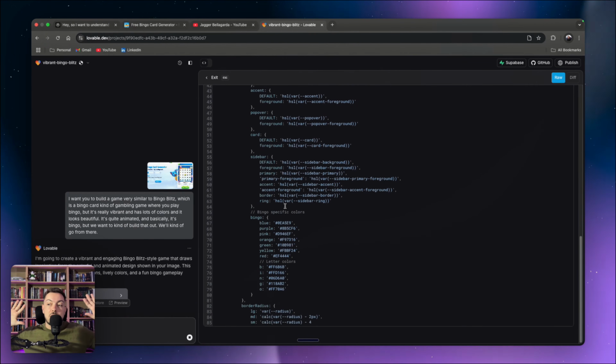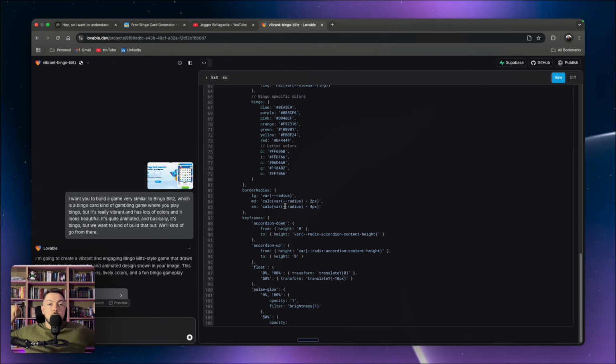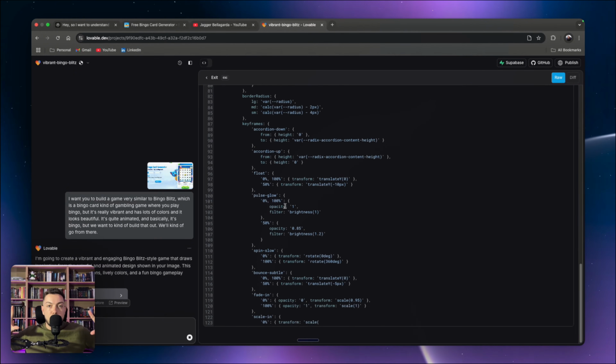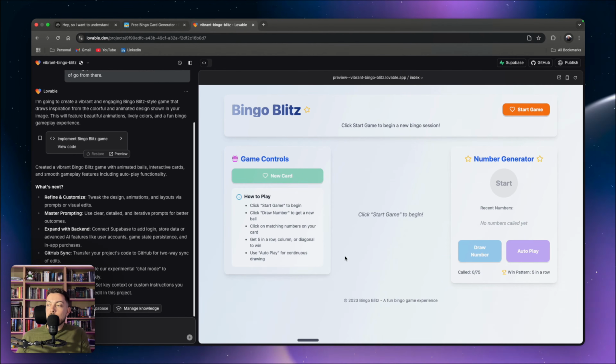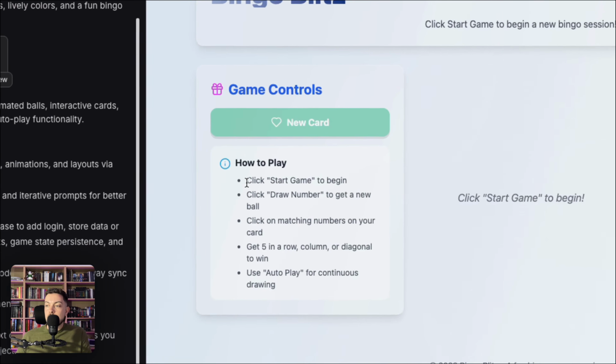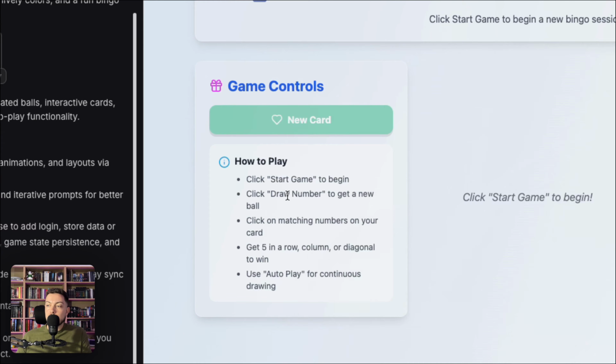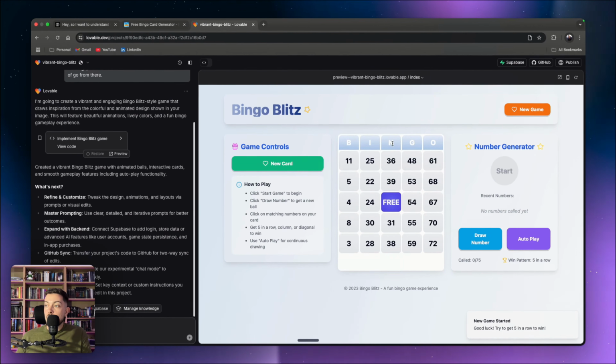I'm not doing anything, not touching anything. And I'm going to jump to the results so that we can see what our first preview of the game looks like. So this is our first iteration, our first little preview. And it says here, how to play. Click start game to begin. So let's do that. Okay, then our bingo card just pops up, which is pretty cool.